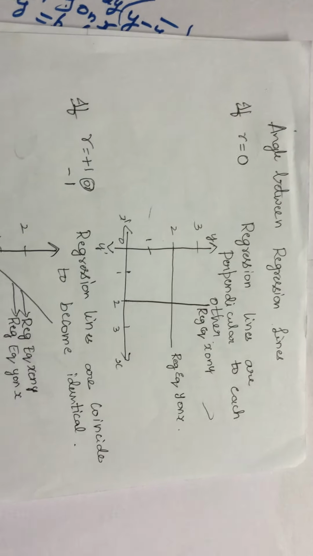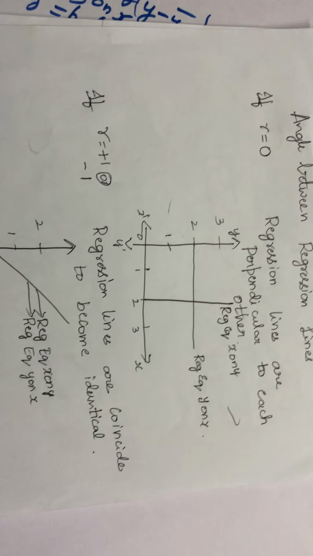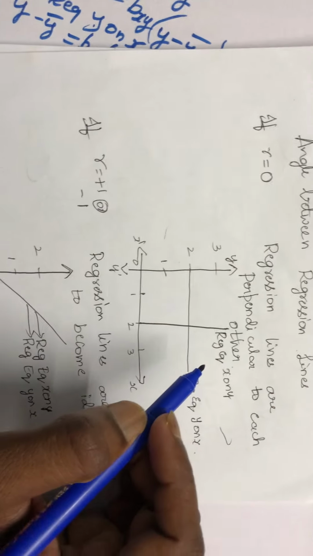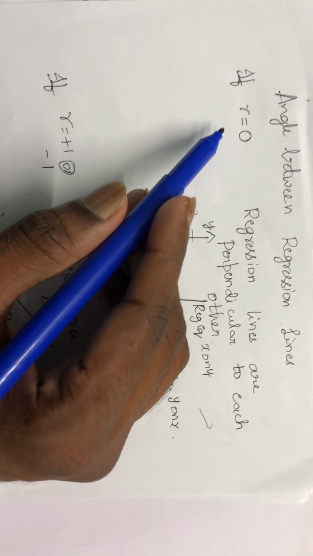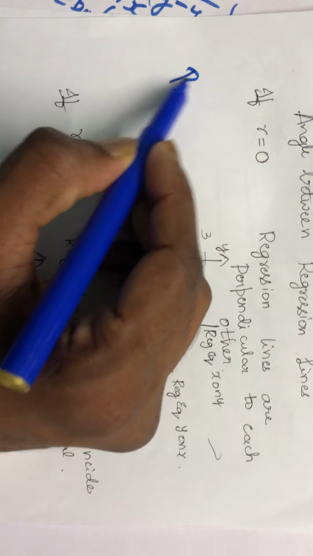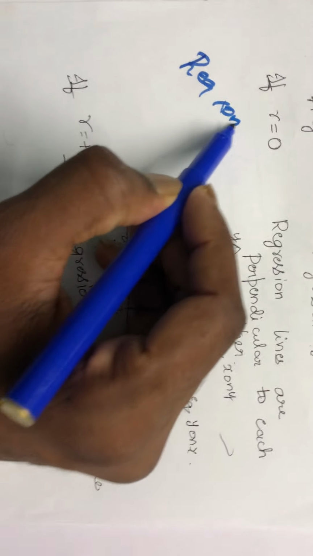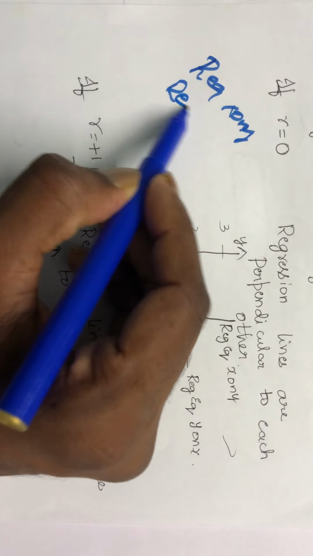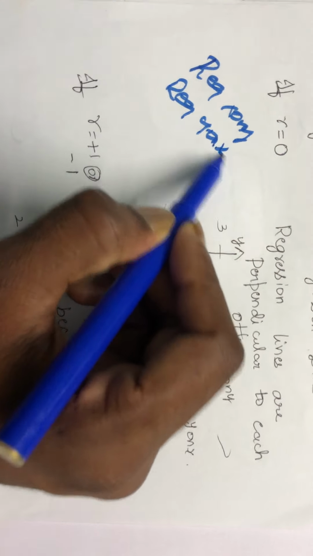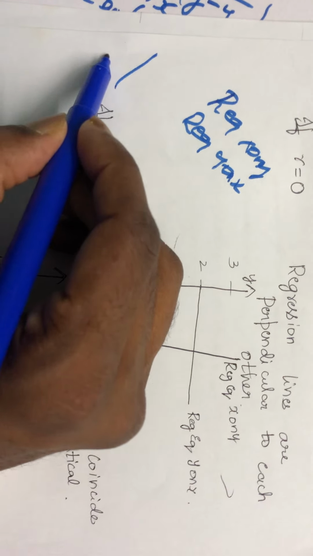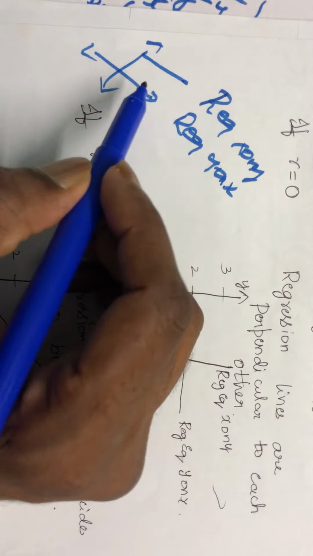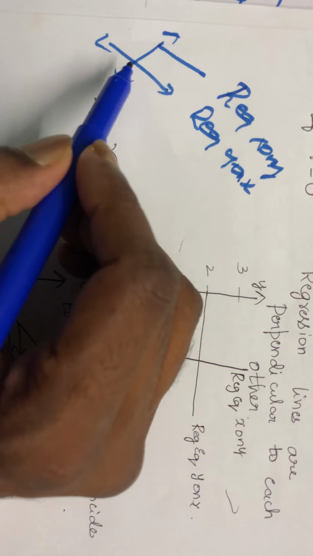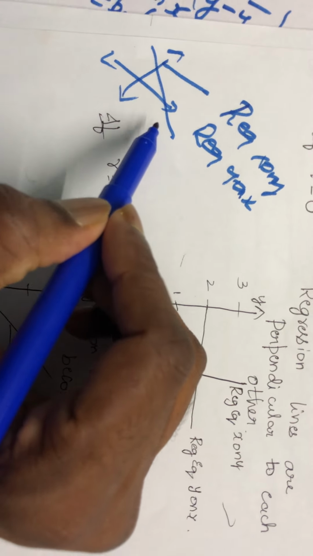Another important point, angle between regression lines, very important. Many times this question is asked theoretically. If r equals 0, now regression equation, how many equations are there? Regression line x on y is there. Similarly, regression equation y on x. Sometimes the given graph for regression equation x on y and regression equation y on x may be like this.